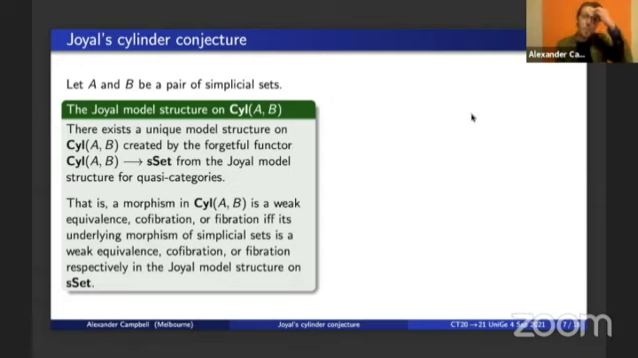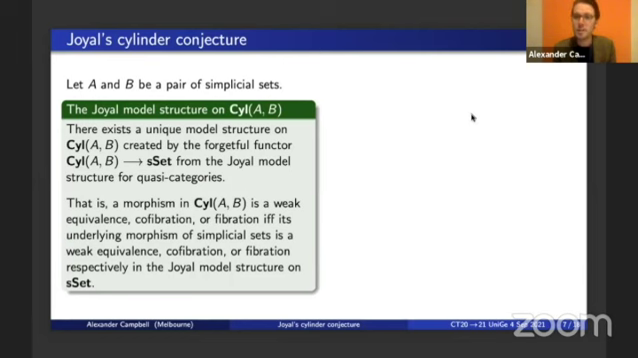That is to say, a map in Sil AB is a weak equivalence, cofibration or fibration in this model structure if and only if its underlying map of simplicial sets is a weak equivalence, cofibration or fibration, respectively, in Joyal's model structure for quasi-categories on simplicial sets. Now, I'll call this model structure on Sil AB the Joyal model structure on Sil AB.